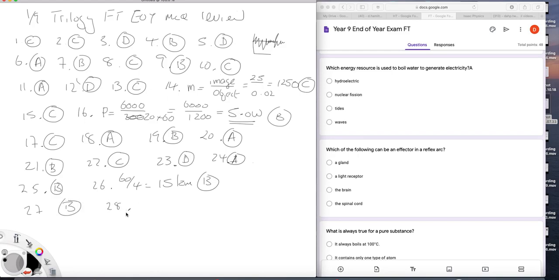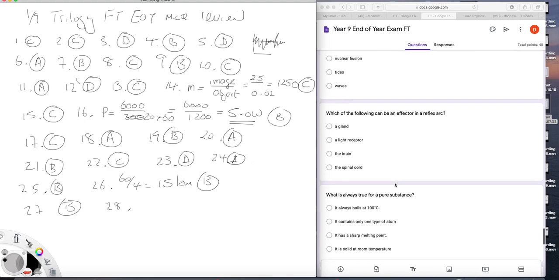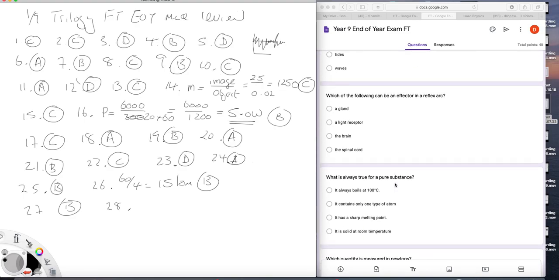28. Which of the following can be an effector? Well, that's A, that's the gland. Thing that reacts in that reflex arc. Thing that reacts. Carries out some function at the end of the process.